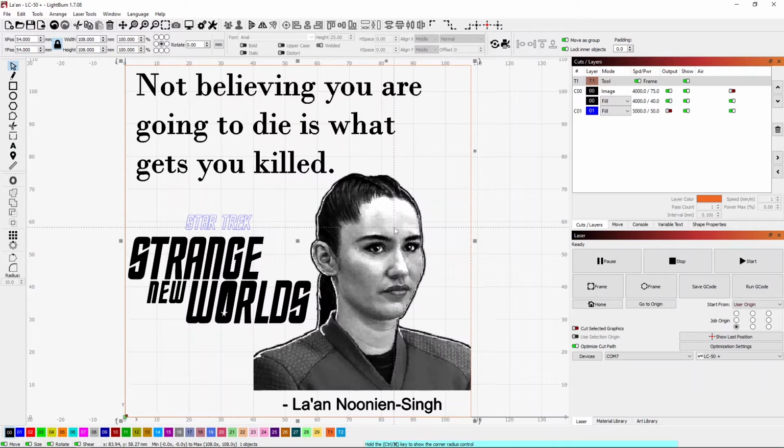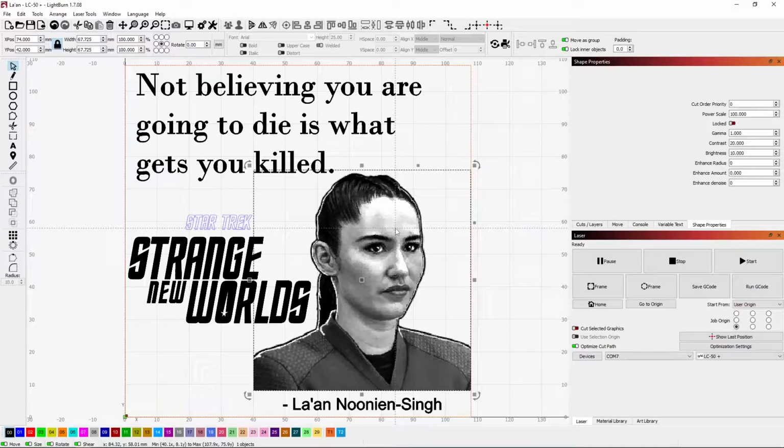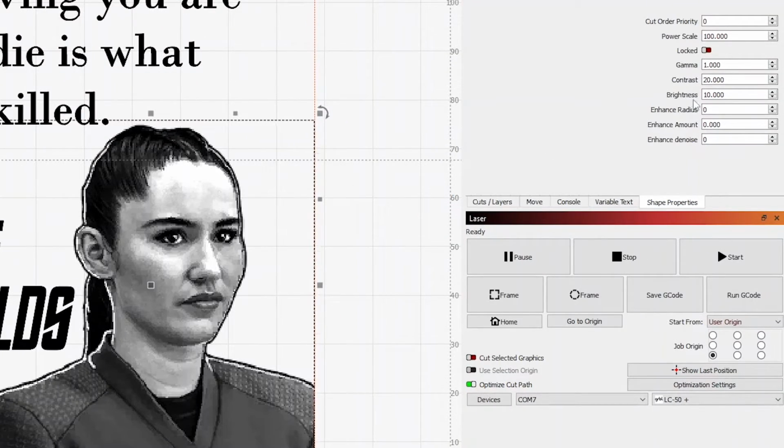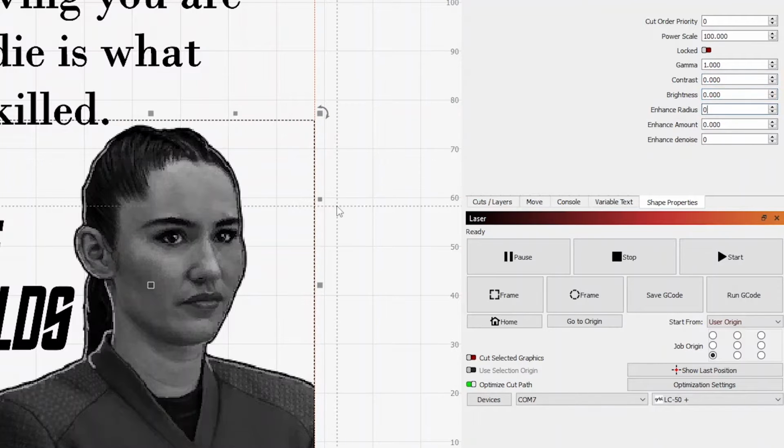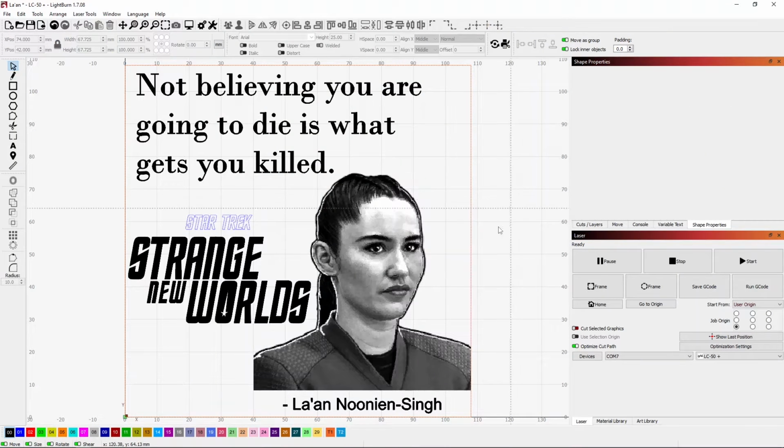I found a picture that I thought would work well of the character. I brought that in, and if we look at our properties for this image, we'll see that I changed the contrast and brightness just a little bit. It was kind of dark and dingy, and I didn't think it would render real well, so I went ahead and boosted the contrast to 20 and the brightness to 10. This is what it looks like without any of that. So as you can see, it's kind of dark, and it didn't look like it would render real well or burn really well. So I just brought that brightness up, and hopefully this will work well.